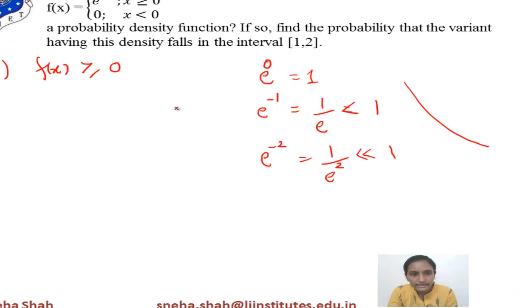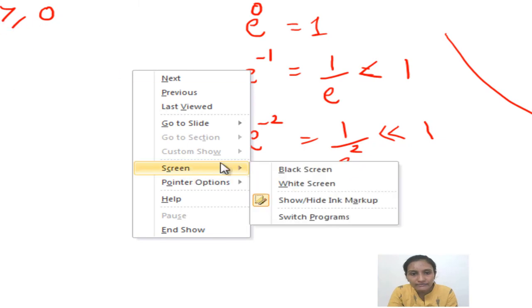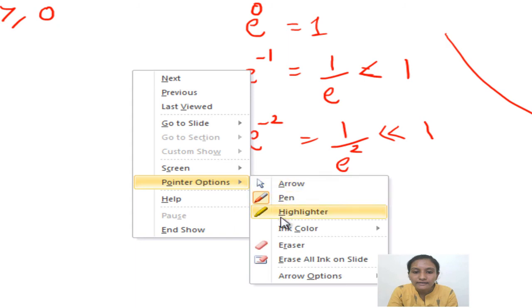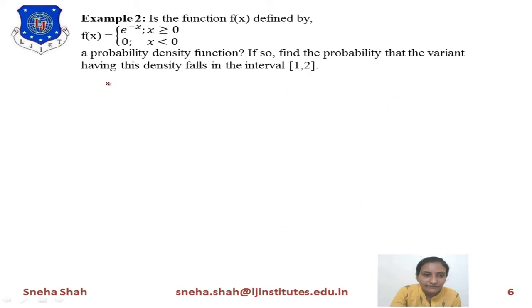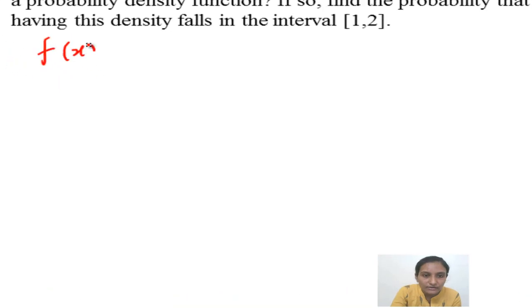So f of x should always be greater than or equal to 0. If you find the value of e, it is 2 point something. So if we divide 1 upon that value, it will be in terms of point something, but it will not be less than 0, meaning not a negative value. So the first condition is fulfilled, that f of x is always greater than or equal to 0.